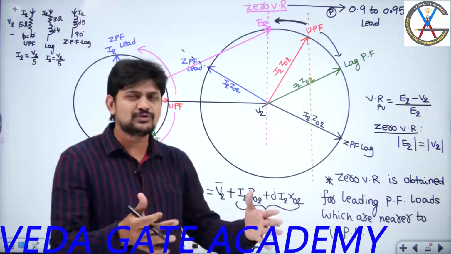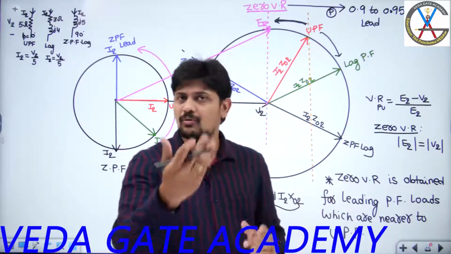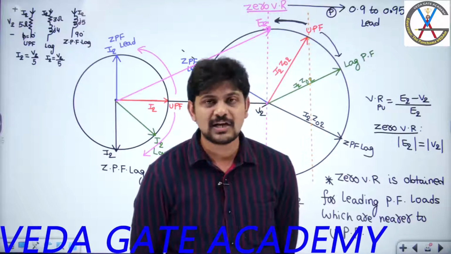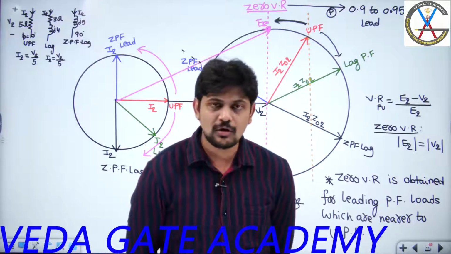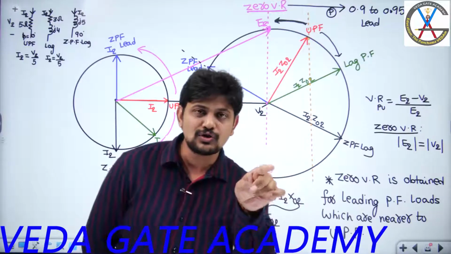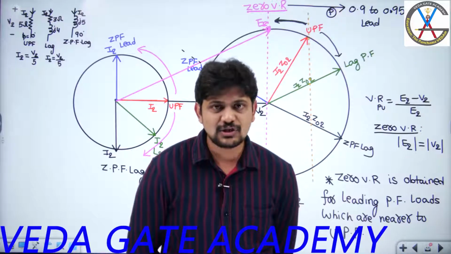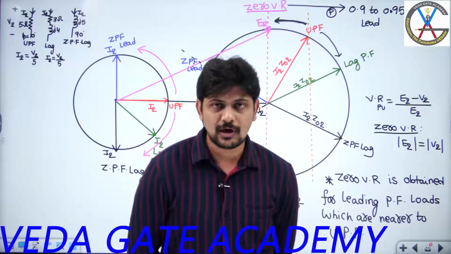For highly capacitive, suppose I assume a pure capacitive load, what is the power factor you will get? For a pure capacitive load, my current will be leading the voltage by 90 degrees, and if I apply power factor cos 90, it is 0. So for pure capacitive loads, you get zero power factor leading. But do I need zero power factor leading or nearer to unity power factor leading? Nearer to unity power factor.